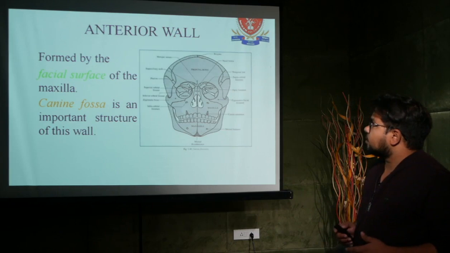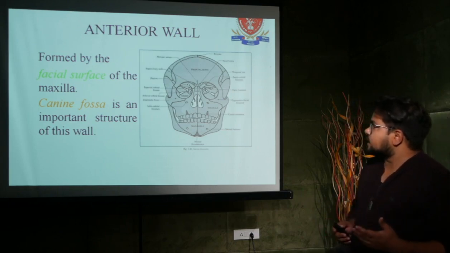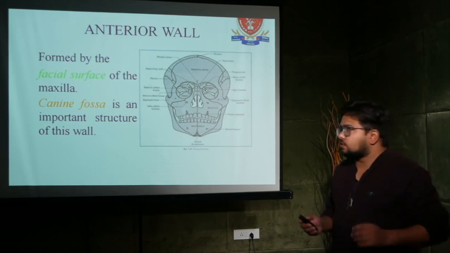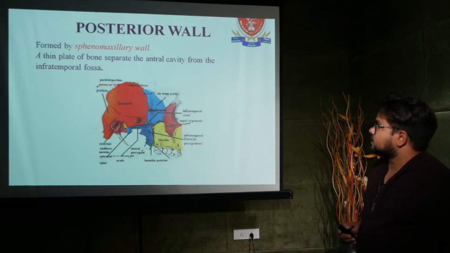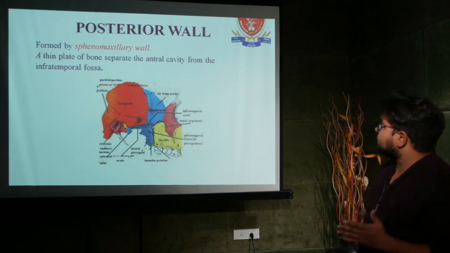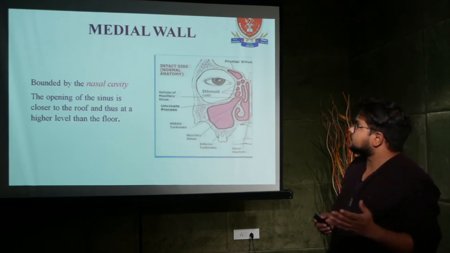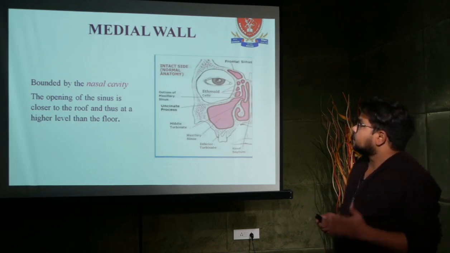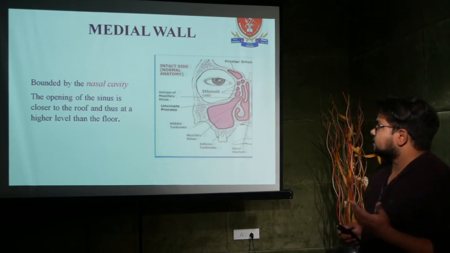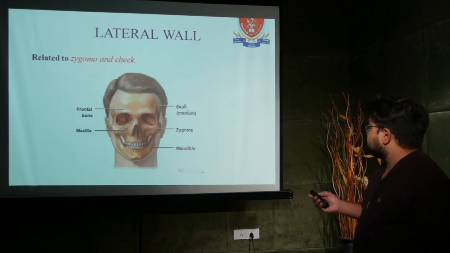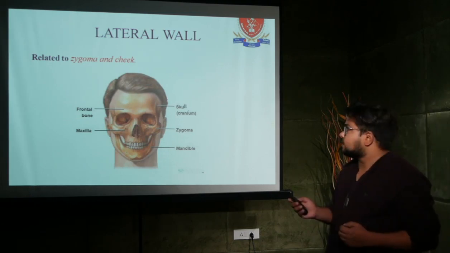The anterior wall of the maxillary sinus is formed by the facial surface of the maxilla, and the canine fossa is an important structure of this wall. The posterior wall of the maxillary sinus is formed by the sphenomaxillary wall. A thin plate of bone separates the antral cavity from the infratemporal fossa. The medial wall of the maxillary sinus is formed by the nasal cavity. The opening of the sinus is closer to the roof and thus at a higher level than the floor. The lateral wall of the maxillary sinus is formed by the zygoma and cheek.